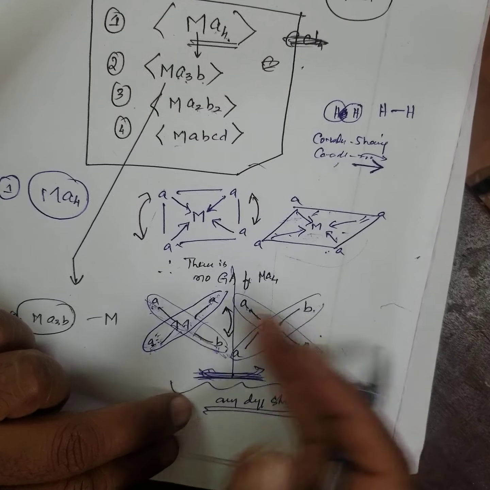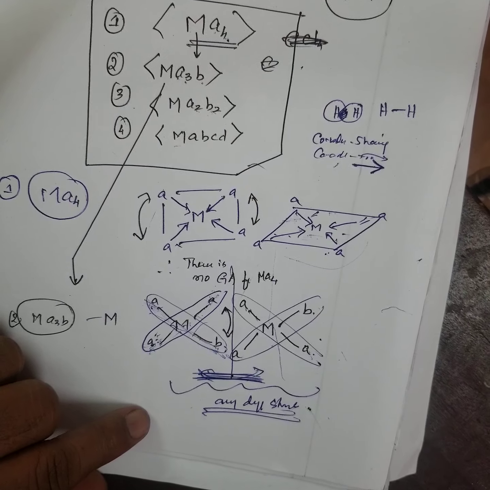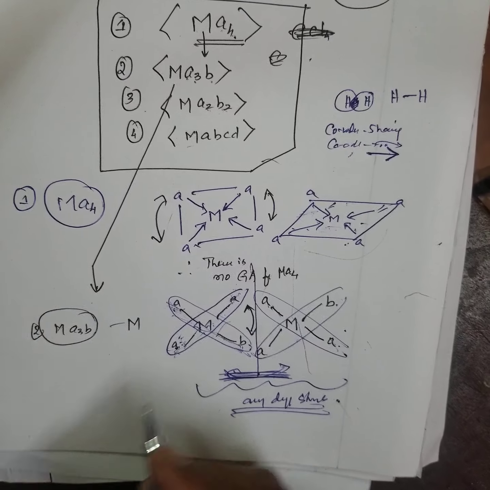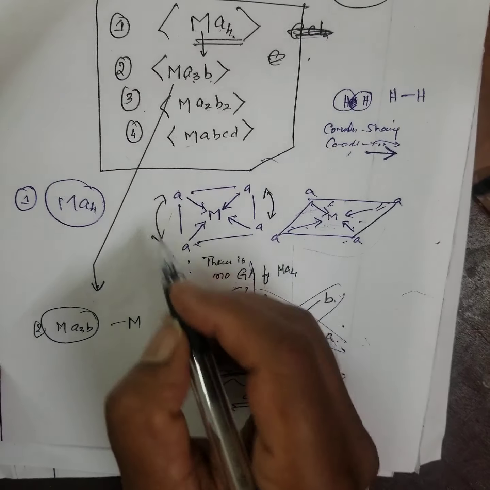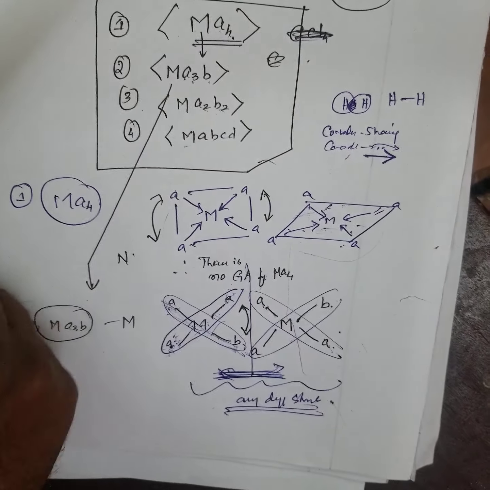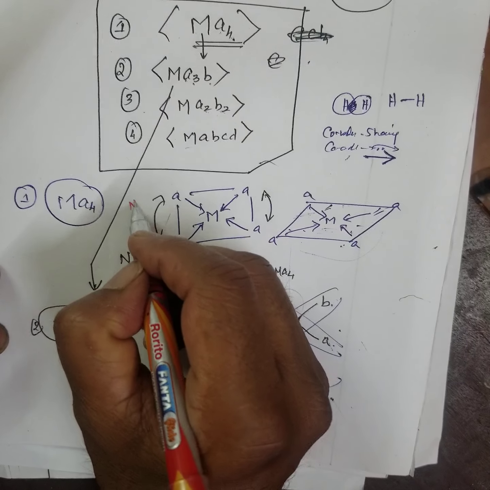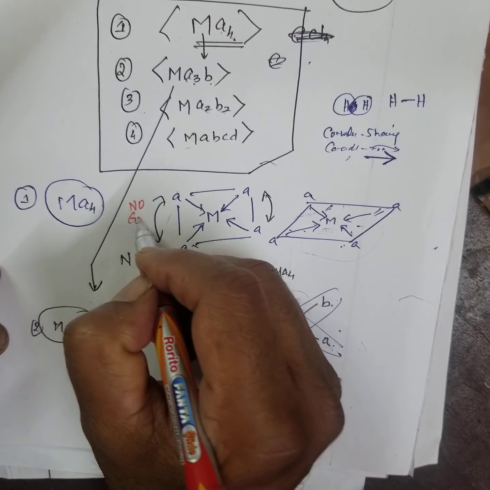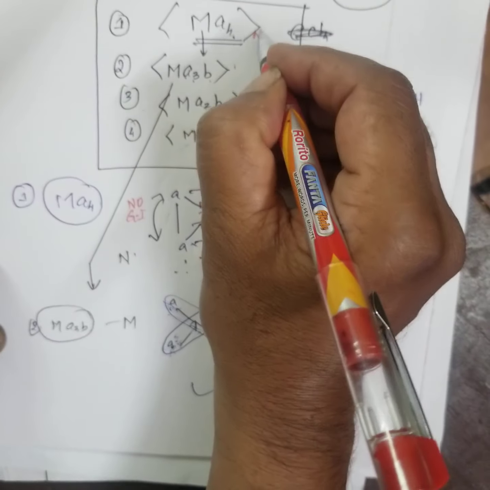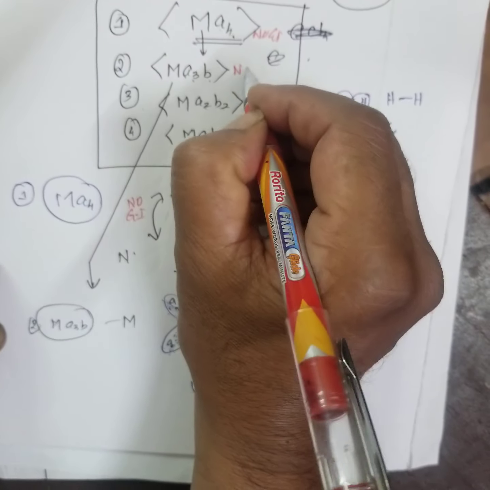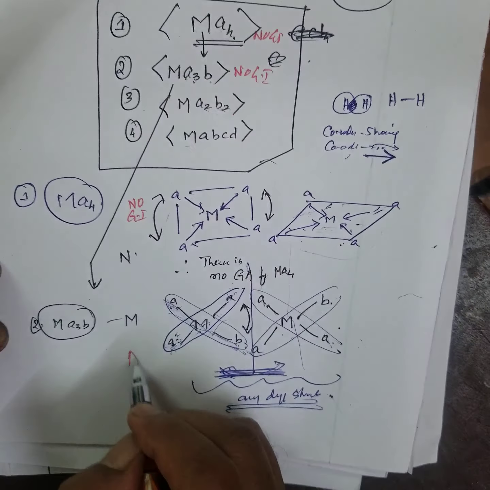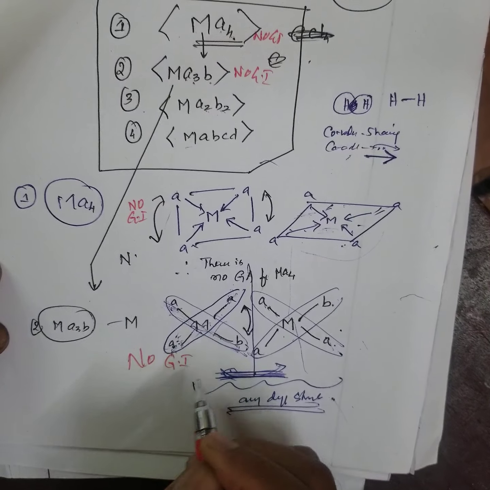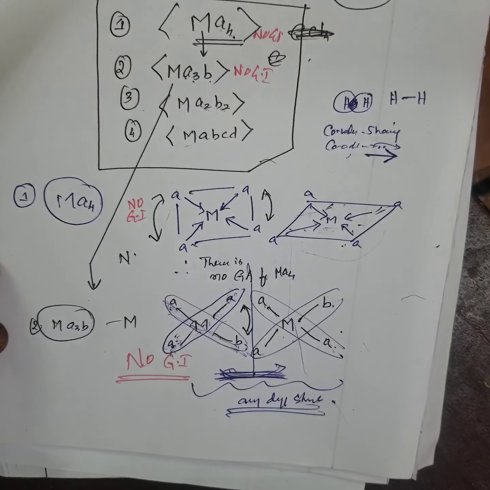Both remain the same. Therefore, we can conclude there is no geometrical isomerism here, and no geometrical isomerism of this type either.